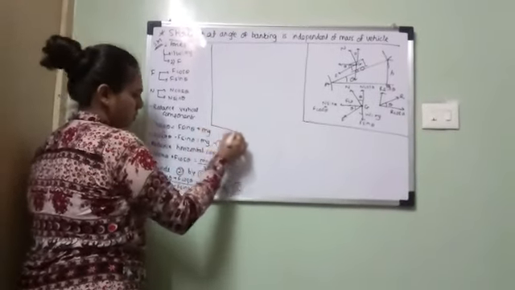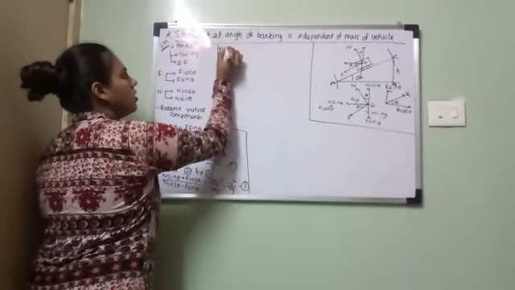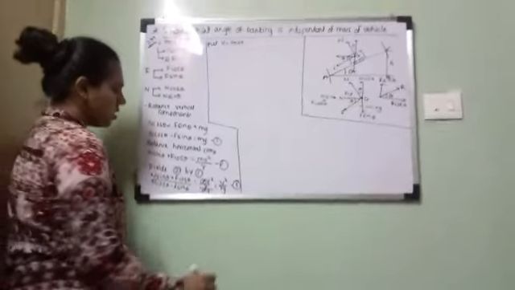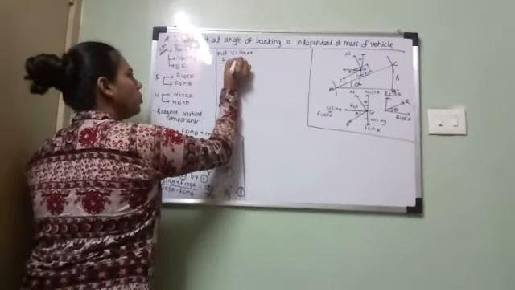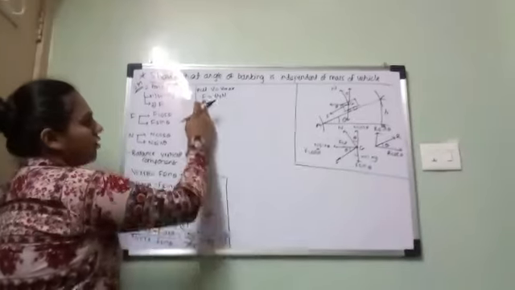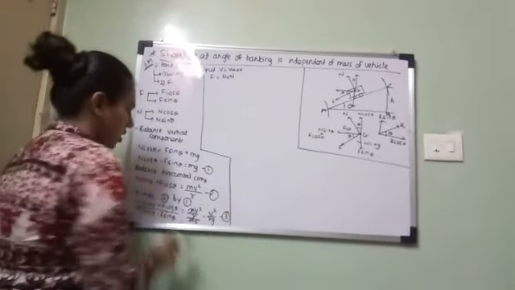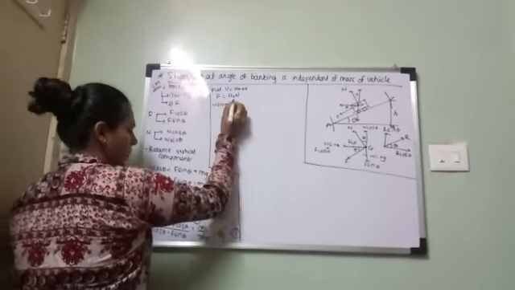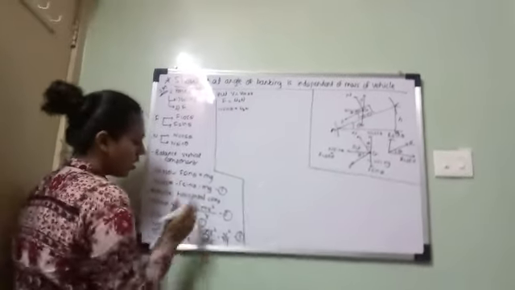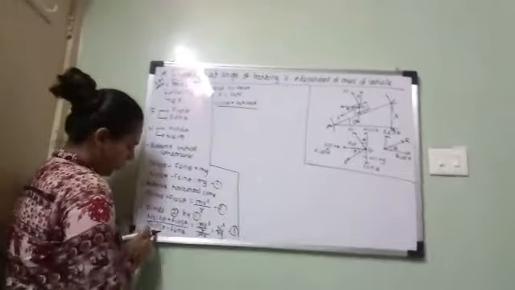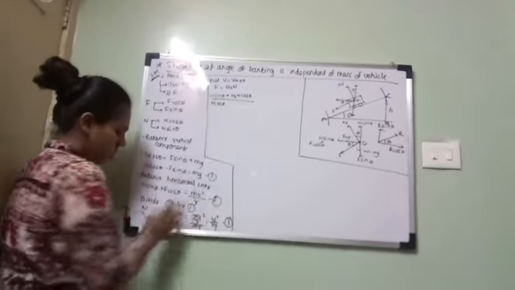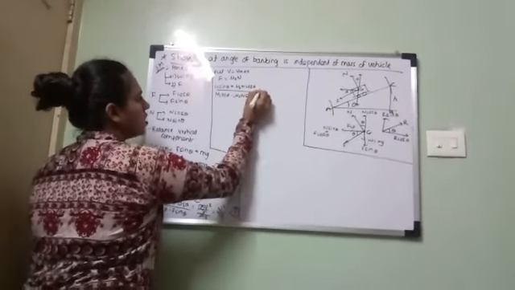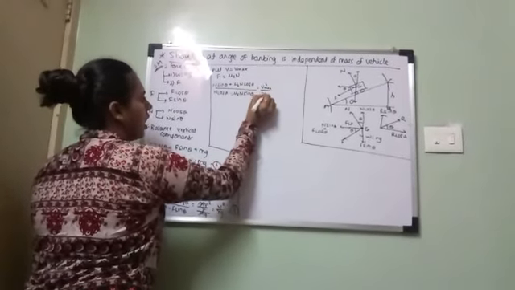Now next step, put v is equal to v max. You have to substitute v as v max and f is equal to mu s into N in equation number 3. So when you substitute, you will get N sin theta plus mu s into N cos theta divided by N cos theta minus mu s into N sin theta is equal to v max square upon rg.